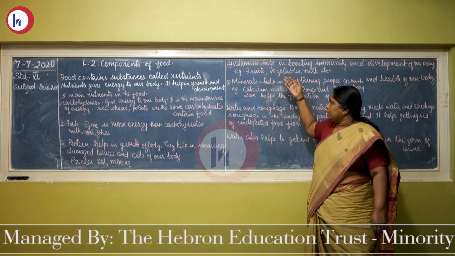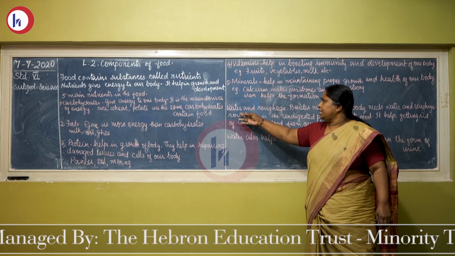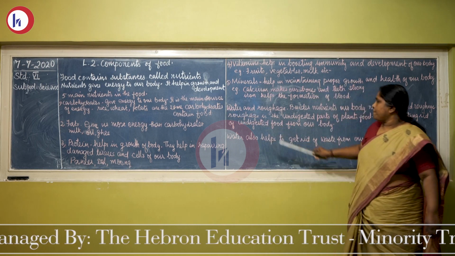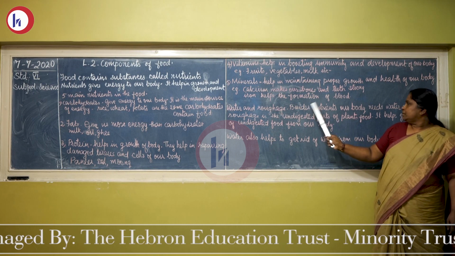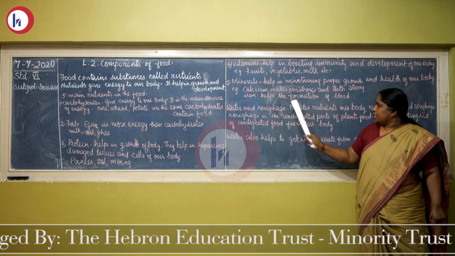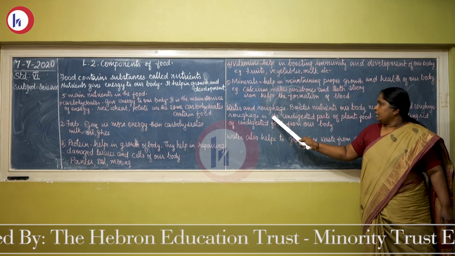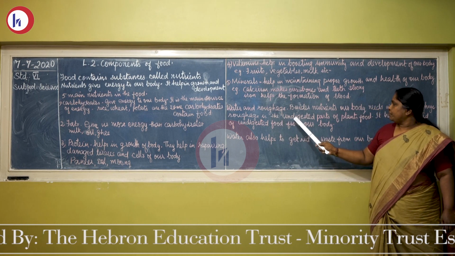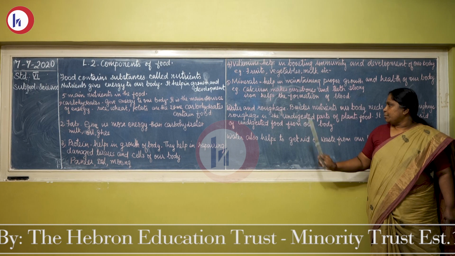Now, besides these nutrients, we need water and roughage. These are needed for our body. What do water and roughage do? They help to get rid of undigested food from our body. From where do we get roughage? Roughage is the undigested parts of plant food. It helps to get rid of undigested food from our body.